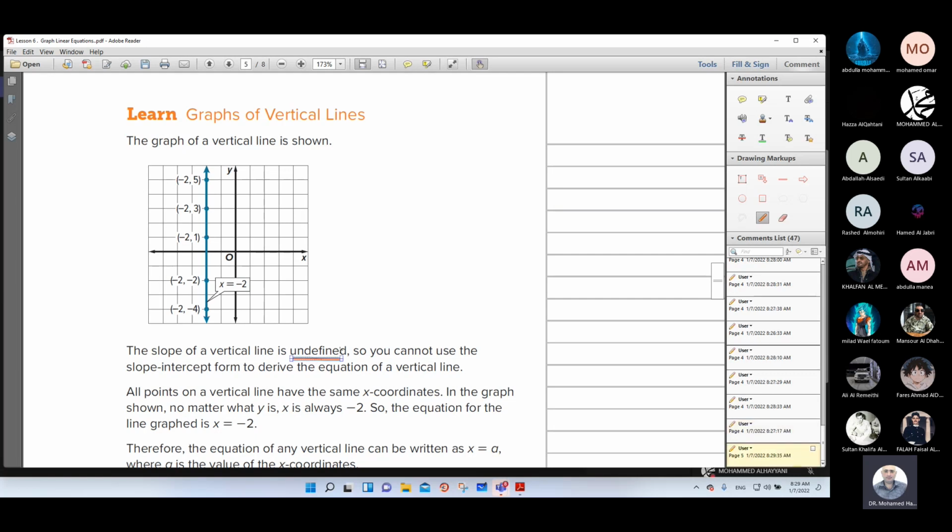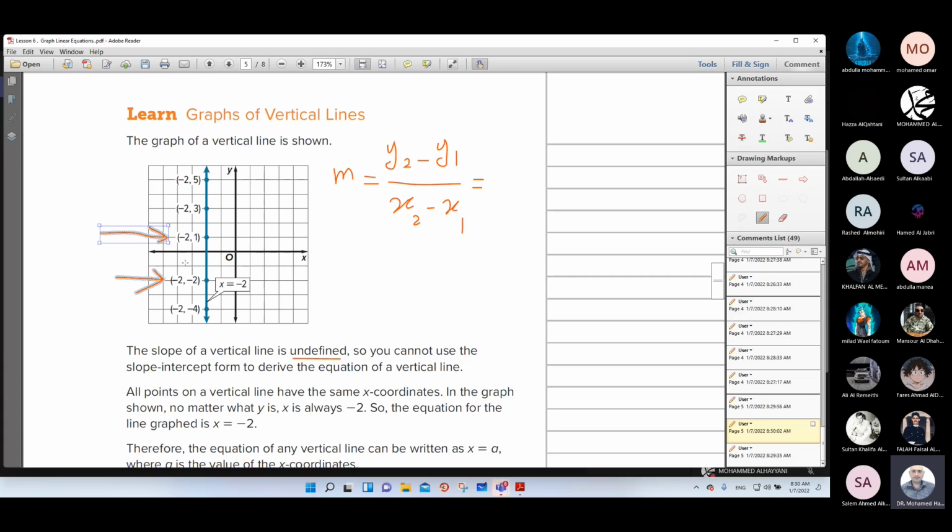Why undefined? If you try to find the slope, as you remember, the slope equals rise over run, or the change in y, y2 minus y1, over the change in x, x2 minus x1. Choose any 2 points. For example, I will choose this point and this point.